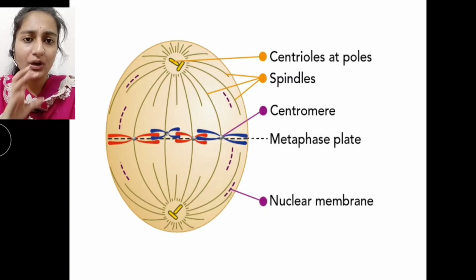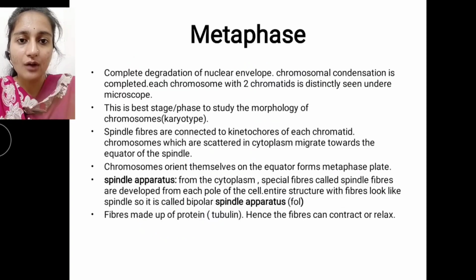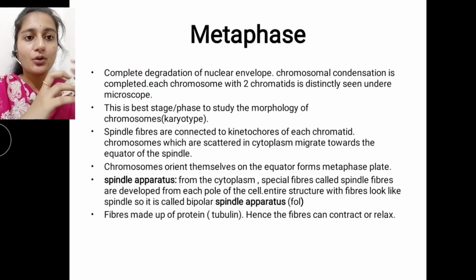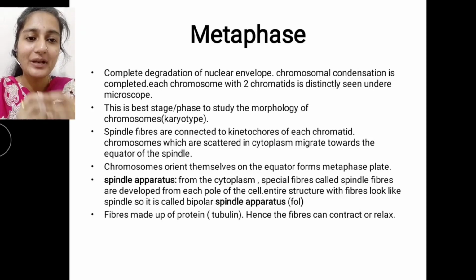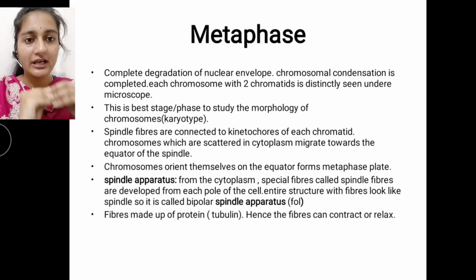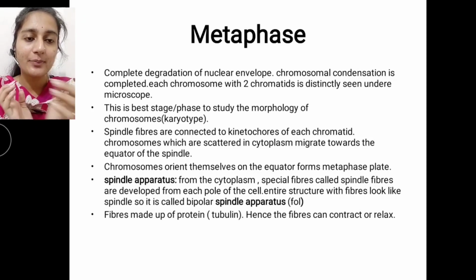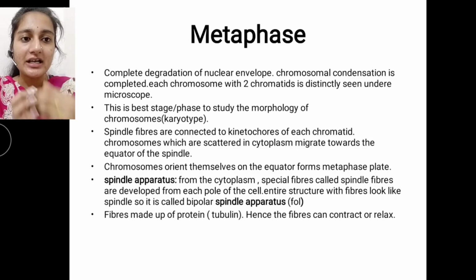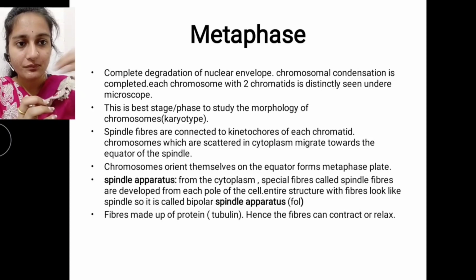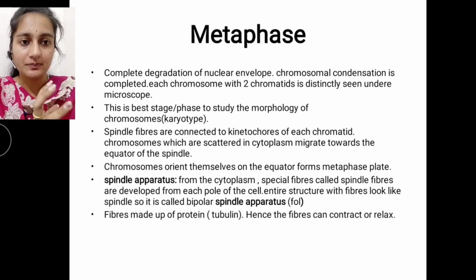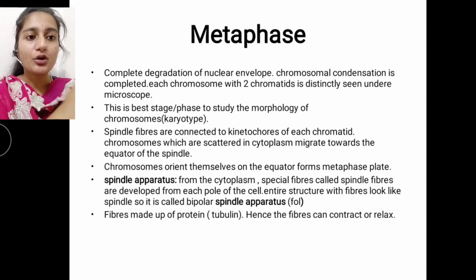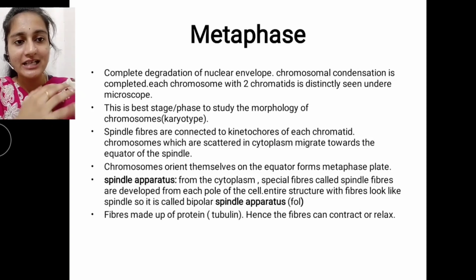Let's see what happens in metaphase and how the chromosomes look. In metaphase the nuclear envelope is completely degraded and disappears. The chromosomal condensation is completed.